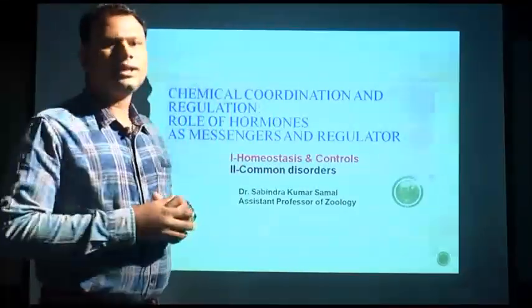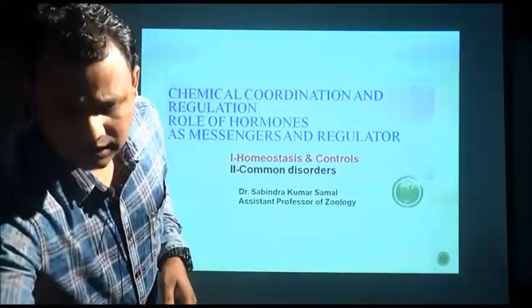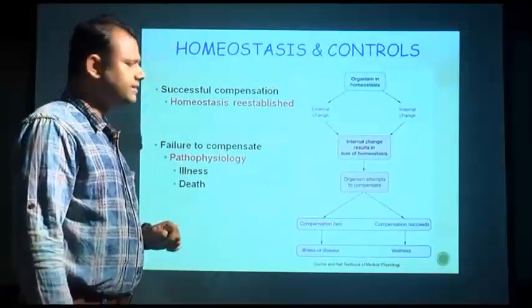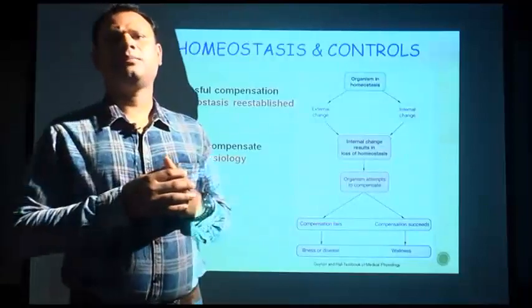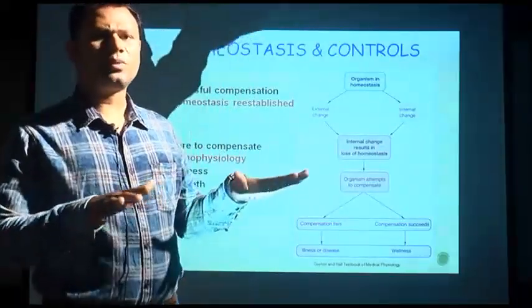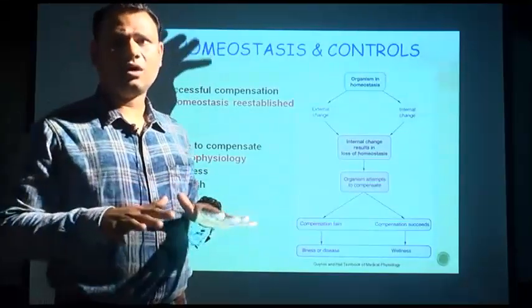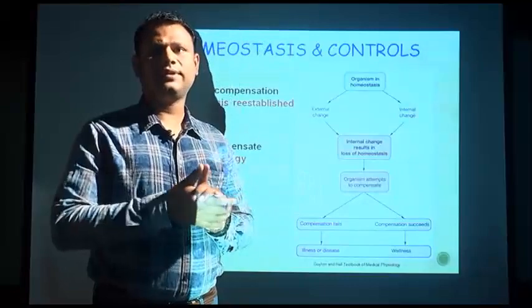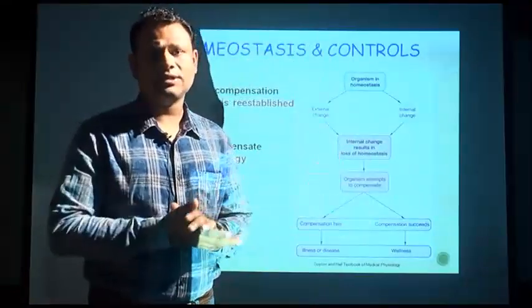So with this, let me start the class with a brief introduction on homeostasis. What do you mean by homeostasis? Homeostasis means how the body stabilizes or maintains a constant state with a changing environment. That is the literal meaning.